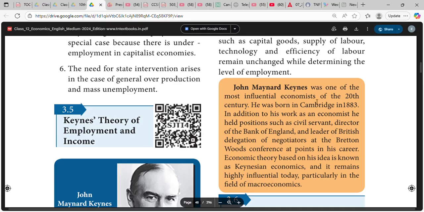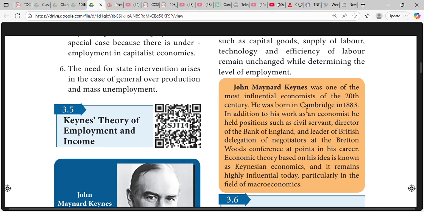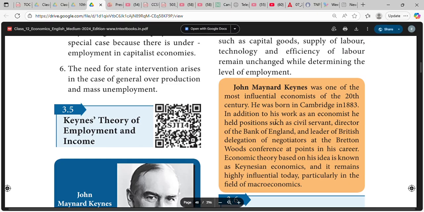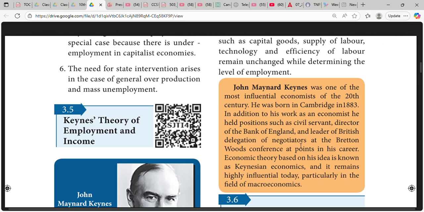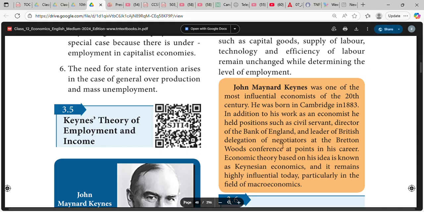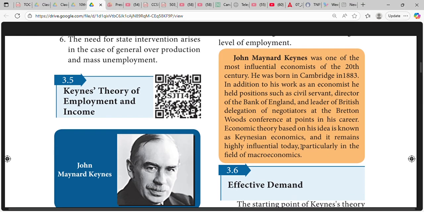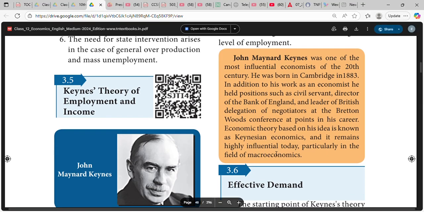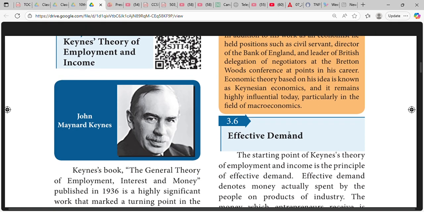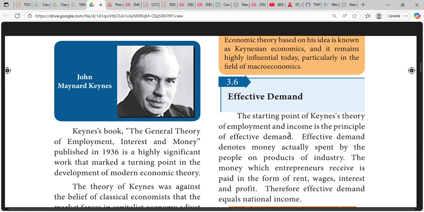Keynes was one of the most influential economists of the 20th century. He was born in Cambridge in 1883. In addition to his work as an economist, he held positions such as civil servant, director of the Bank of England, and leader of the British delegation of negotiators at the Bretton Woods Conference. Economic theory based on his ideas is known as Keynesian economics, and it remains highly influential today, particularly in the field of macroeconomics.